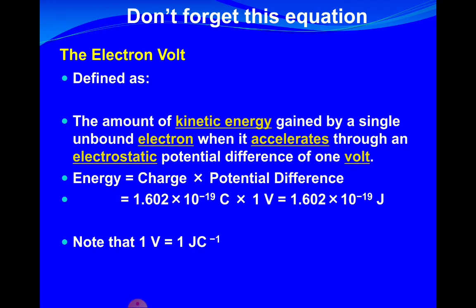A little bit about the electron volt again. I discussed it last time. The amount of kinetic energy gained by a single unbound electron when it accelerates through an electrostatic potential difference of 1 volt is, remember, energy is charge times potential difference. The charge of the electron is 1.602 times 10 to the negative 19 times 1, and that is 1.602 times 10 to the negative 19 joules, which equals 1 electron volt.